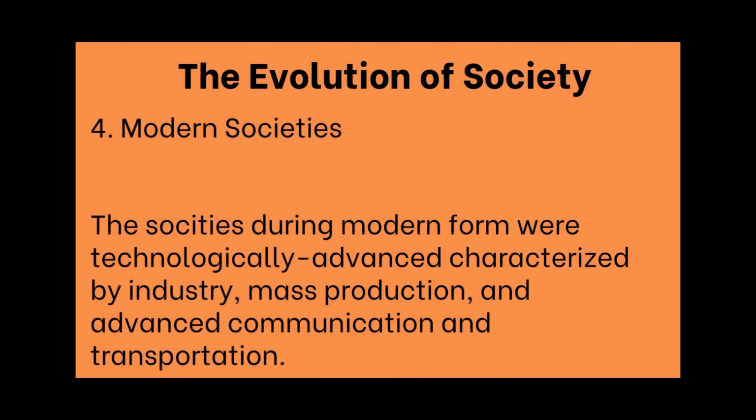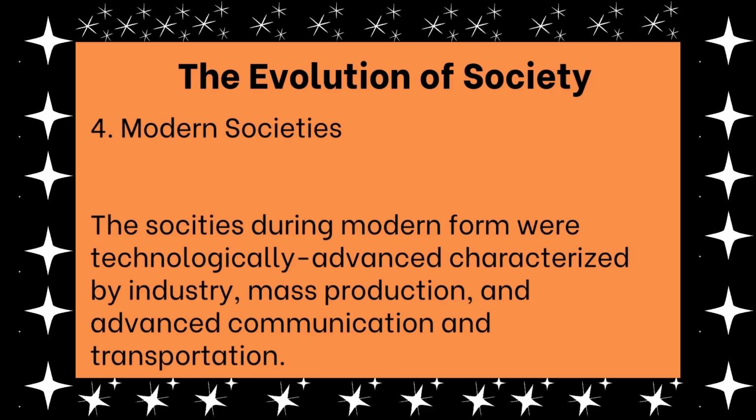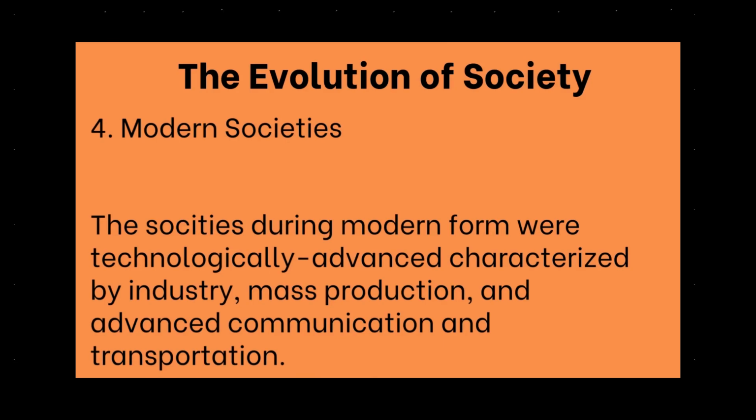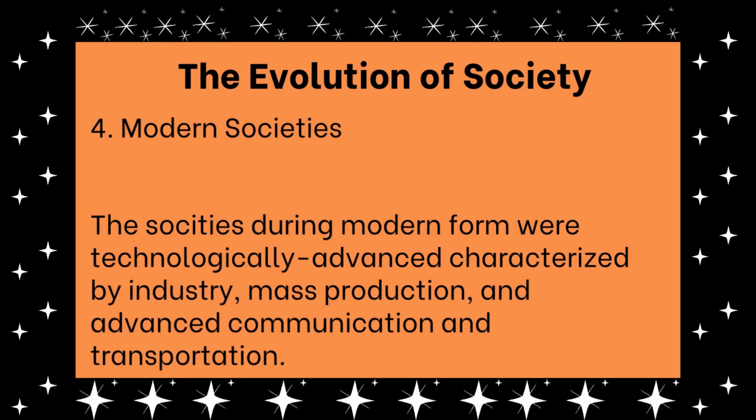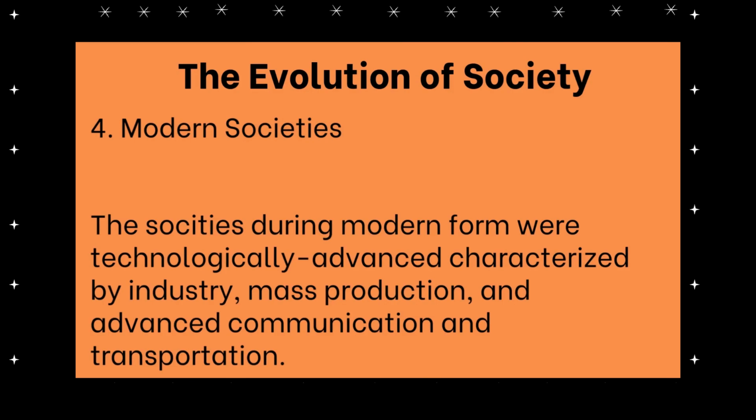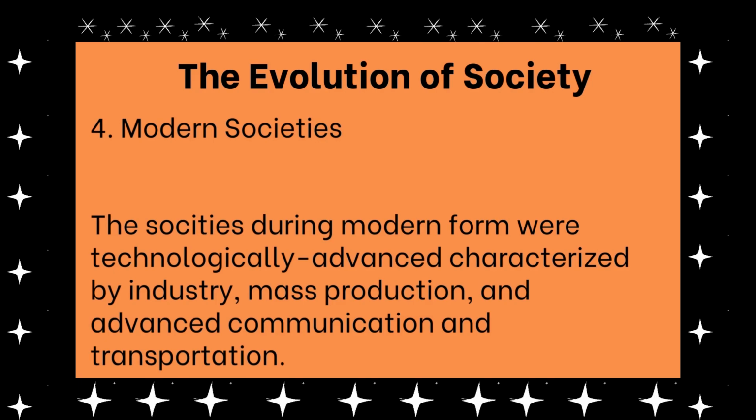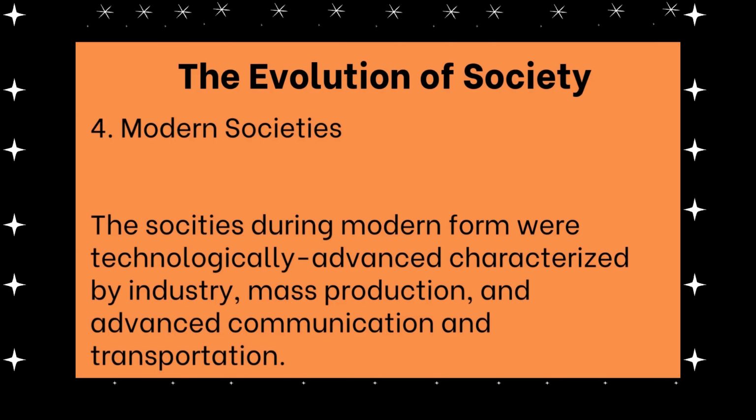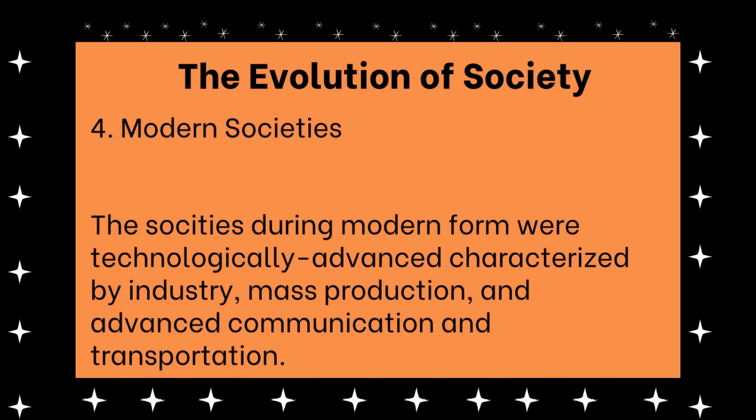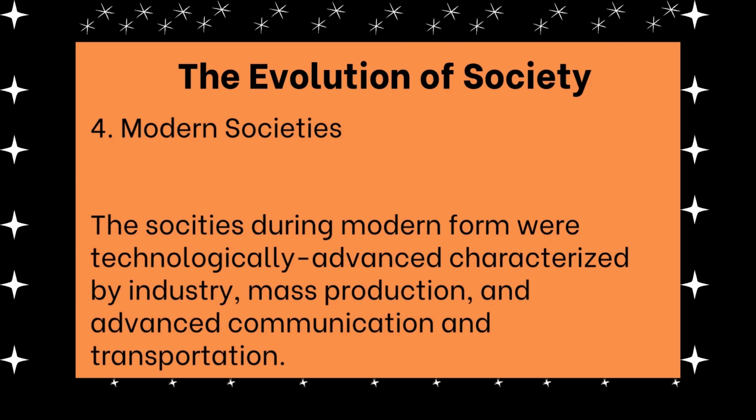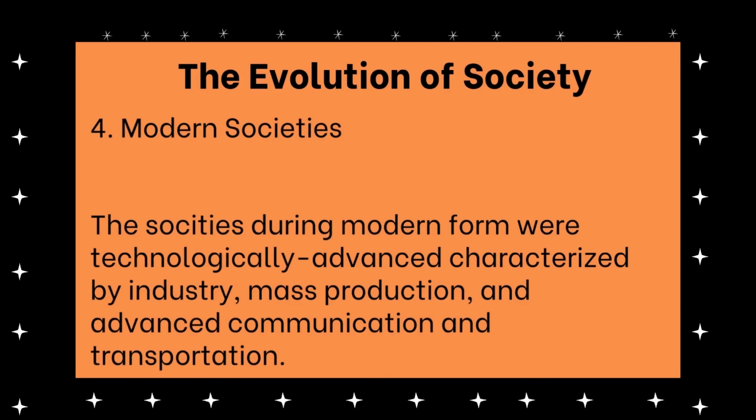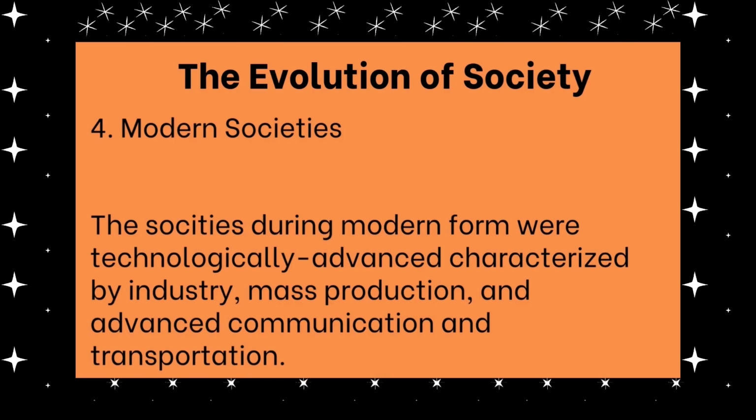Number 4, modern societies. The societies during modern form were technologically advanced, characterized by industry, mass production, and advanced communication and transportation. In modern societies, industries were technologically advanced. There was already a massive production, more advanced communication, and enhanced transportation.